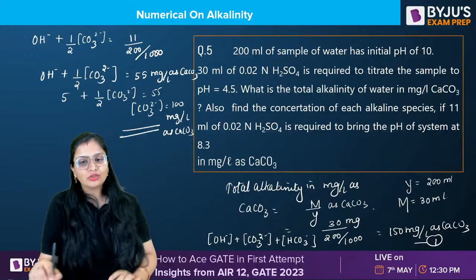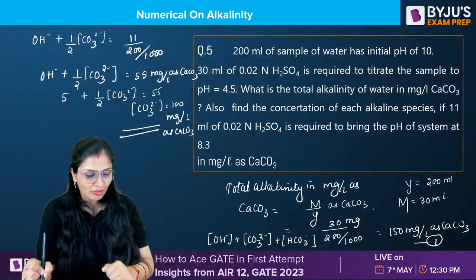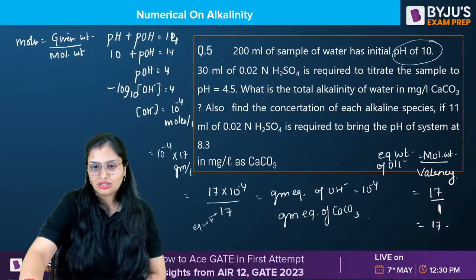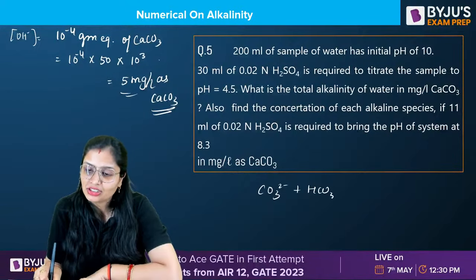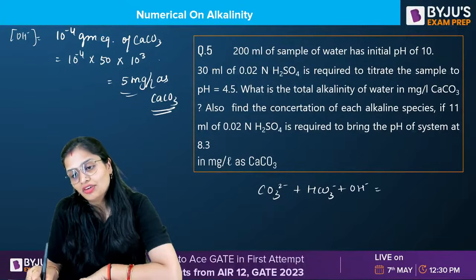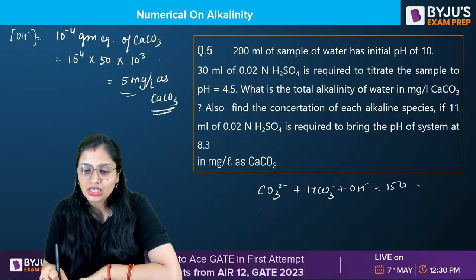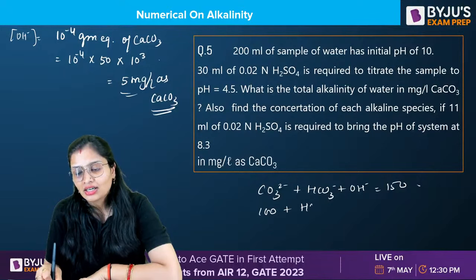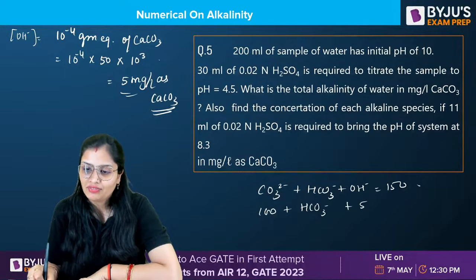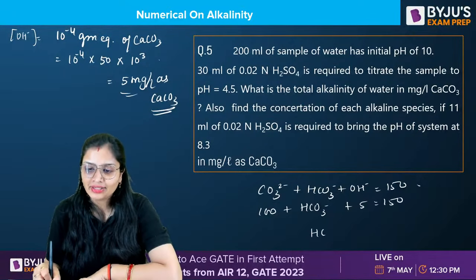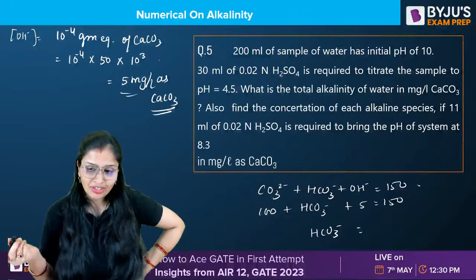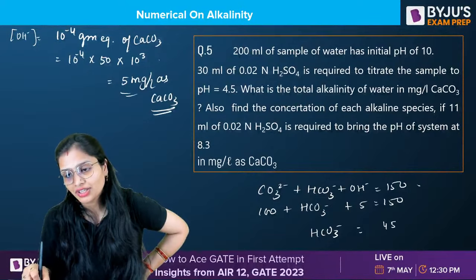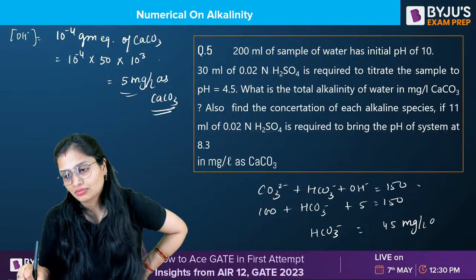Okay. 100 you got, 5 you got. Total, you know, will come out to be 150. I'll write it here: CO3 2 minus plus HCO3 minus plus OH minus is 150. Now you already got carbonate as 100 and this as 5. How much will be bicarbonate ion, guys? 45. 150 minus 105.